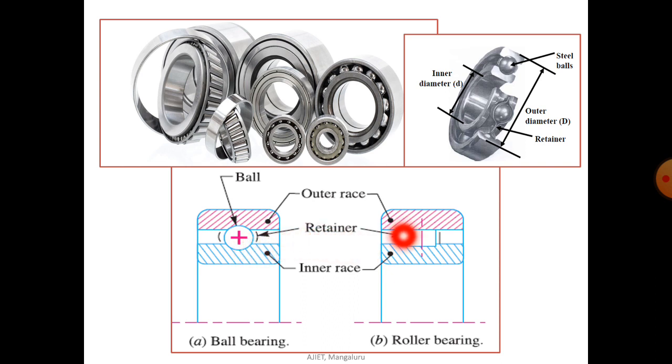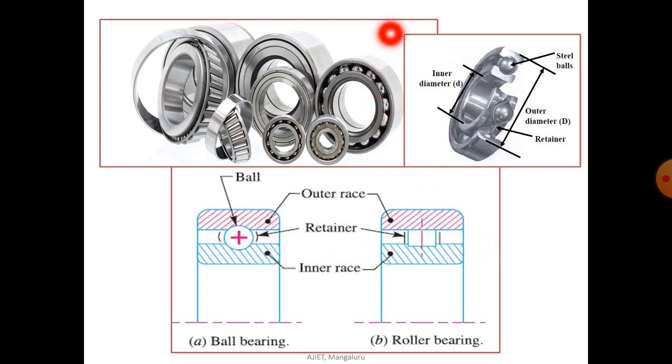It should be assembled in such a manner that it can carry the load, whether it may be a radial load or an axial load. So it may carry both loads. That is nothing but ball bearing as well as roller bearing.